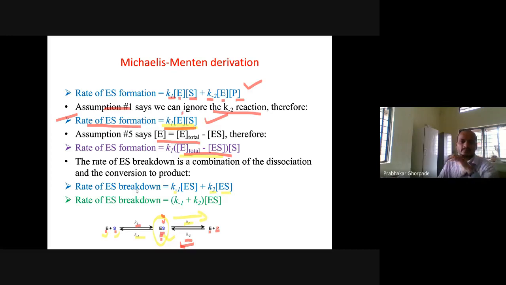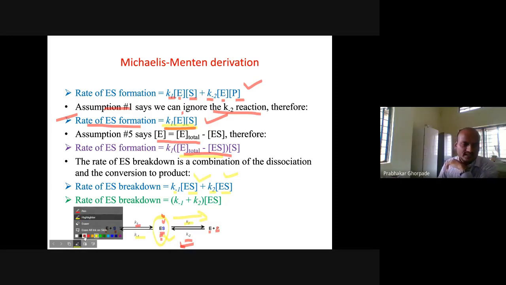So that is the rate of breakdown of this reaction. ES is common in these two terms. So if you take out ES, we have the rate of breakdown of the enzyme substrate as K minus 1 plus K2, in brackets, multiplied by the enzyme substrate concentration.